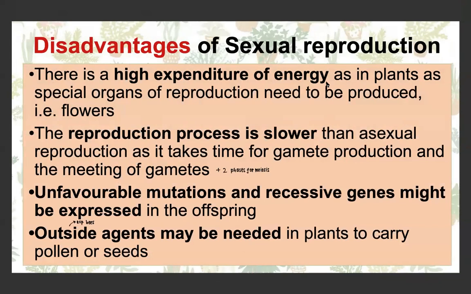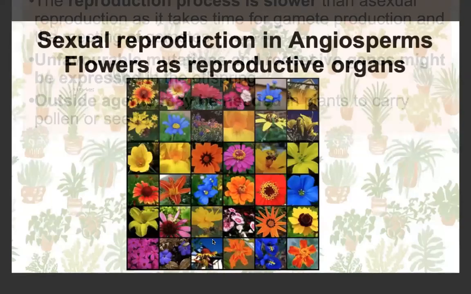The disadvantages of sexual reproduction is, as we said, a high expenditure of energy because of the organs of reproduction, the gametes, the finding a mate, obviously not in plants, but in animals, and the 2 stages, mitosis and meiosis. The reproductive process is a lot slower, and if there's unfavorable mutations and recessive genes, they could be expressed in the offspring. Also, outside agents such as pollinators may be needed.